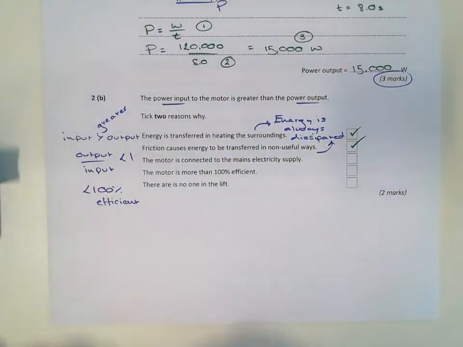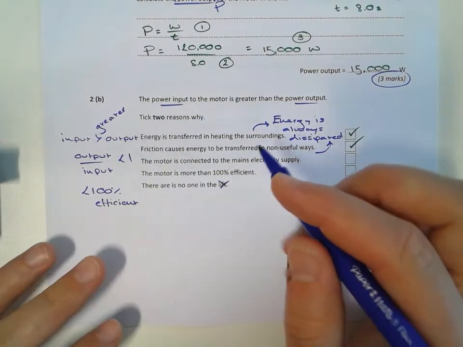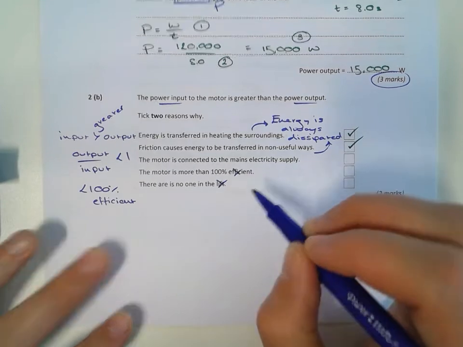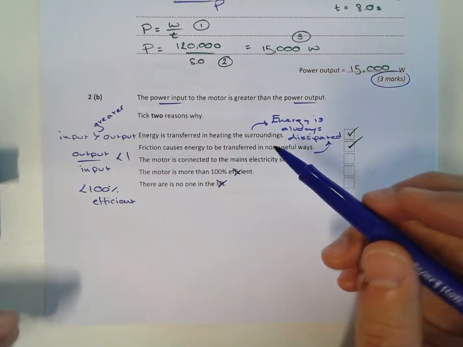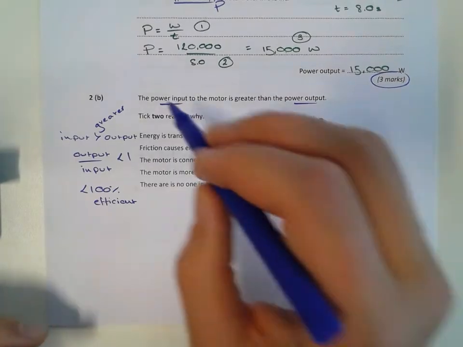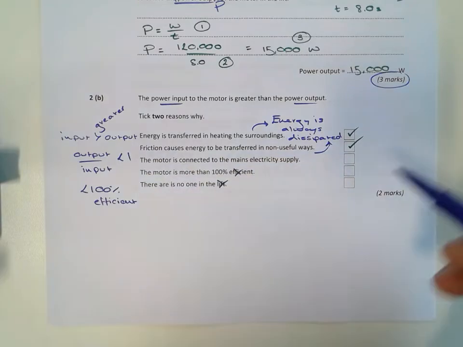Now, if you read through these, this bottom one here, there's no one in the lift. That doesn't make any sense, so it's got nothing to do with it. The motor is more than 100% efficient? No, we've just said that's not the case. That can't happen. The motor is connected to the mains electricity supply. I mean, it is, but that's not why the output is less than the input.